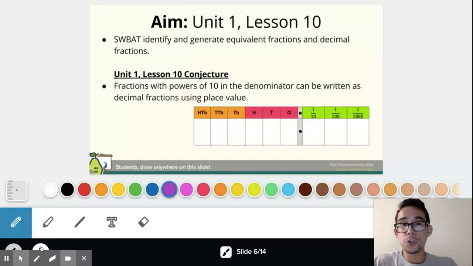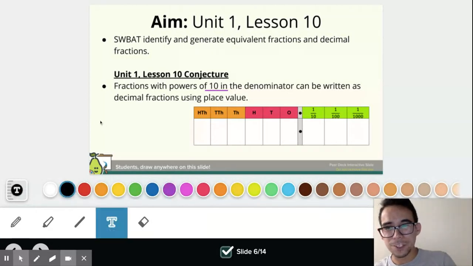Going over to our next aim for Unit 1, Lesson 10, that was scholars will be able to identify and generate equivalent fractions and decimal fractions. And our conjecture for this lesson is fractions with powers of 10 in the denominator can be written as decimal fractions using place value. So for this example, I'm going to go kind of the reverse of that.